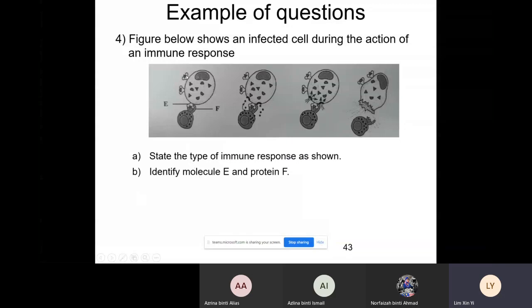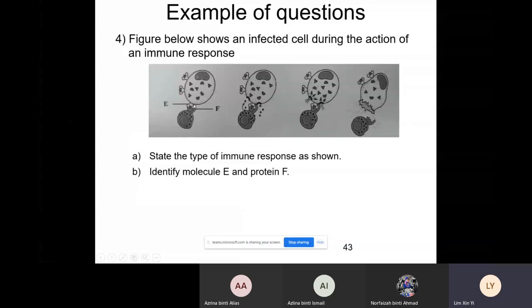So if this is an infected body cell, what can be found on the surface of the infected body cell? So this is our MHC class 1. Protein F is from this cytotoxic T cell. So remember the hand of our superhero. This is called CD8. If it is a helper T cell, this is CD4. But helper T cell will not bind to an infected body cell. So this is cytotoxic T cell, CD8.